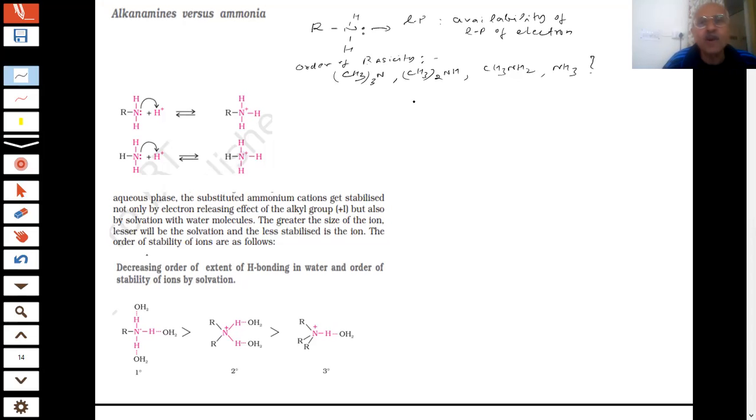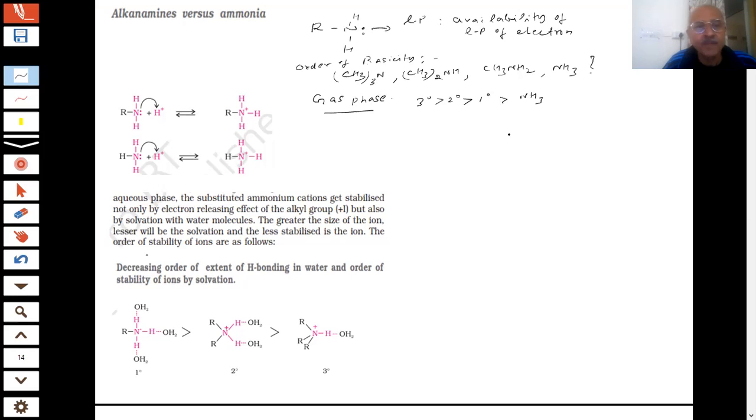Very important point. If I say gas phase, then there is no solvation. There is no formation of hydrogen bonding, which takes place in the aqueous solution. In the gas phase, simply you have 3 degree more basic than 2 degree, more basic than 1 degree, and then ammonia.